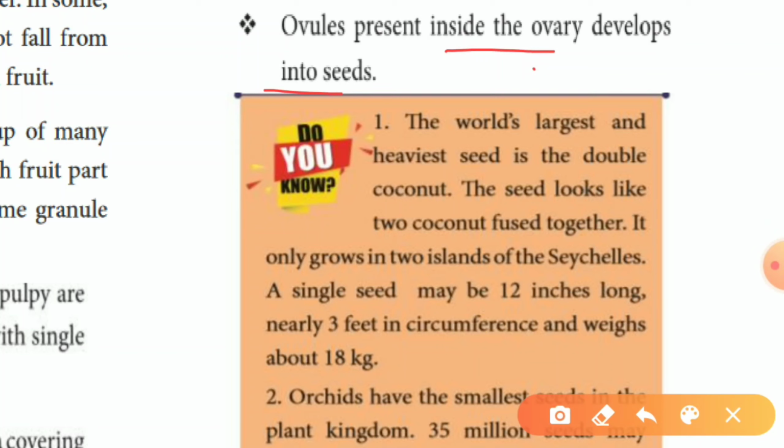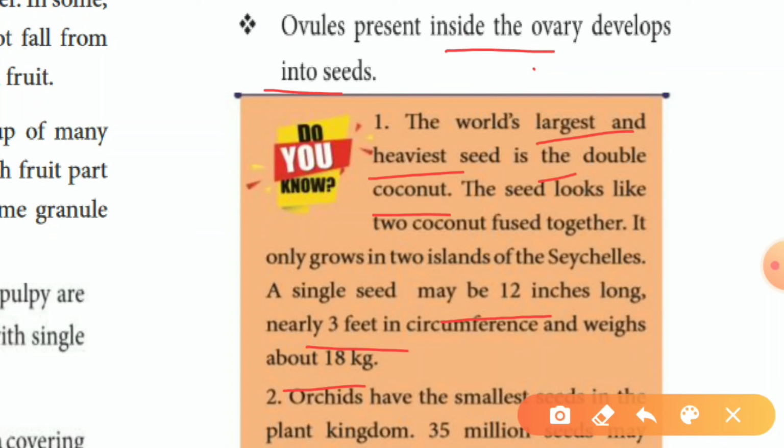Do you know? The largest and heaviest seed is the double coconut. A single seed may be 12 inches long, nearly 3 feet in circumference, and weigh 18 kilograms. This is the largest seed in the world.